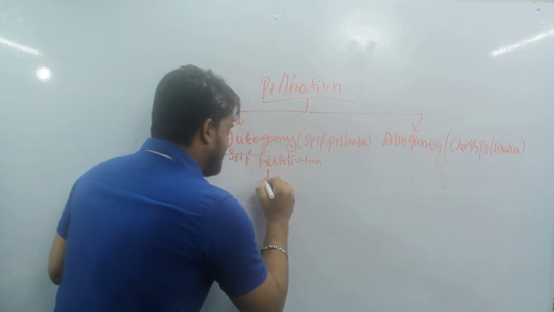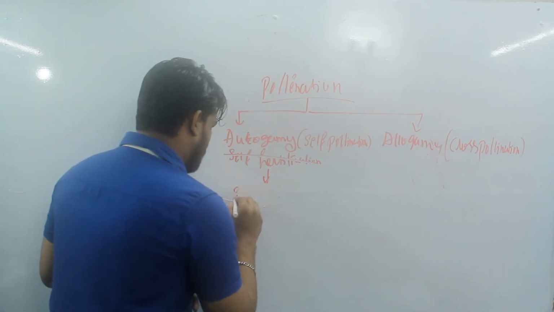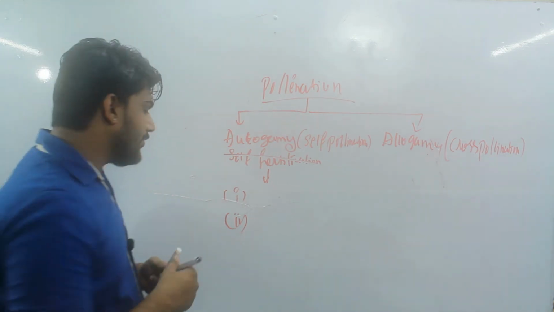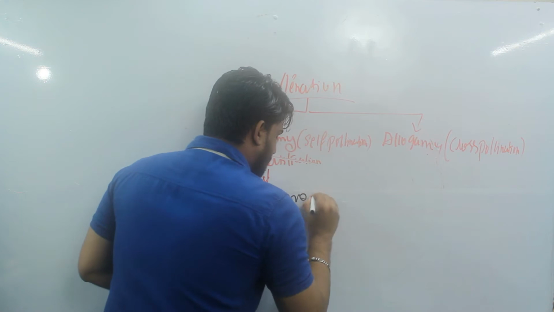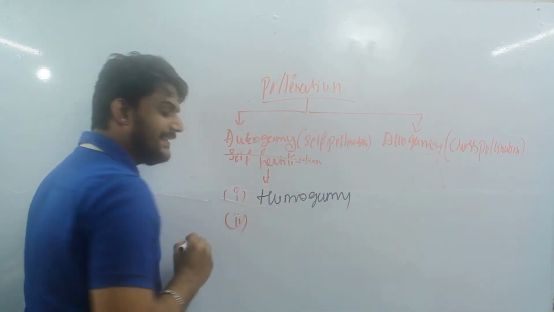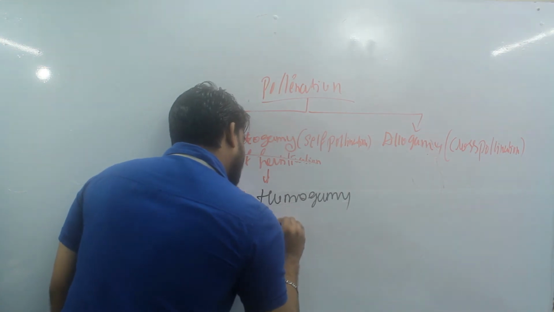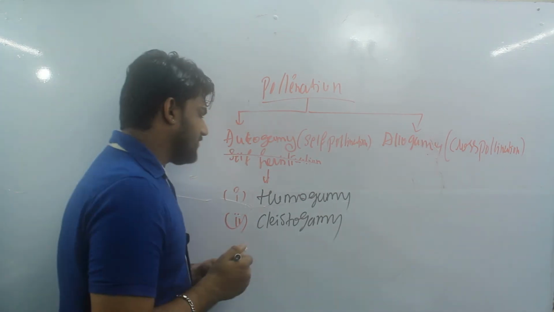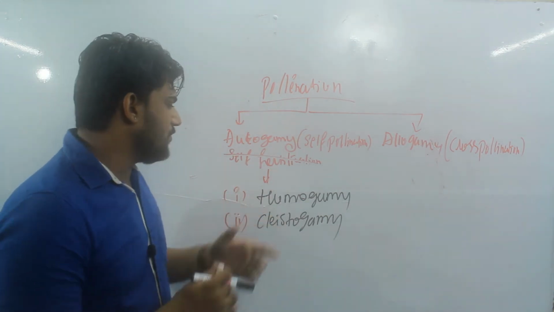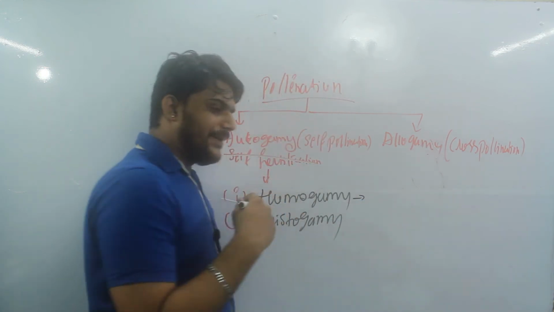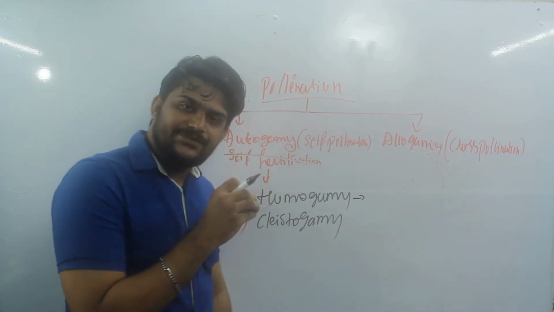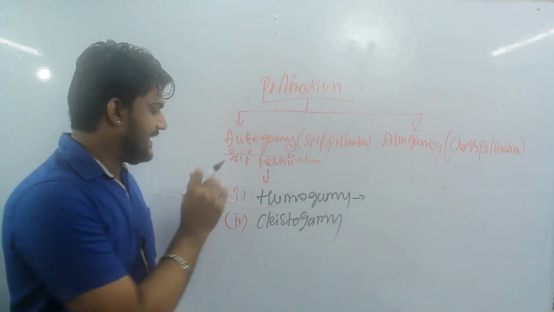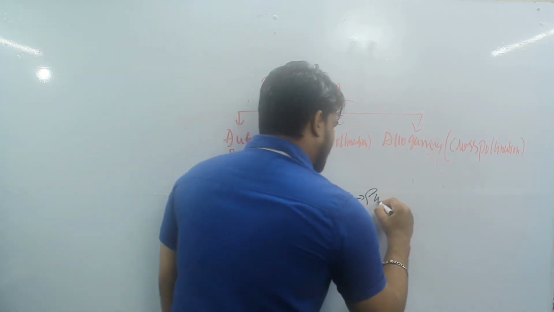Autogamy is again subdivided into two types. What are those? Let's see. Those are homogamy and the second one is clistogamy. Very simple. Homogamy, same, right? Homogamy stands for self-fertilization in the same flower: the transfer of anthers from one flower to the stigma of the same flower. You can consider it the same flower.